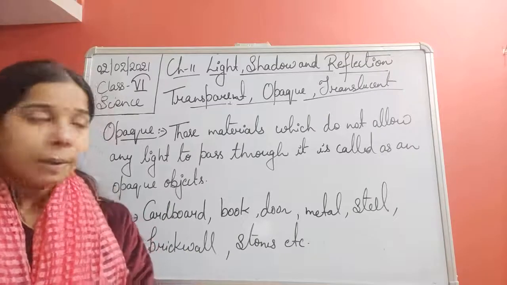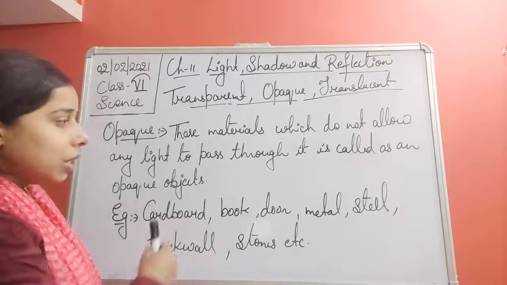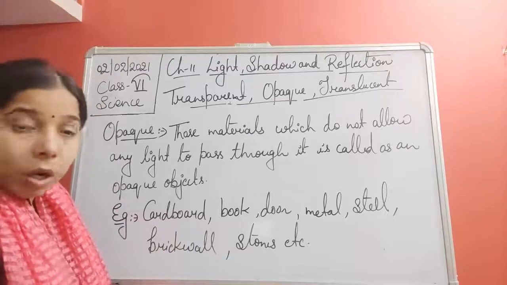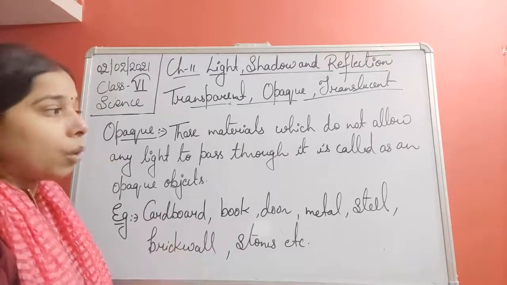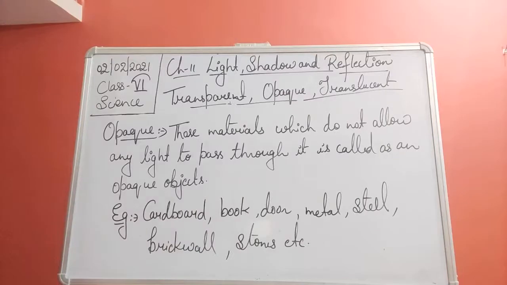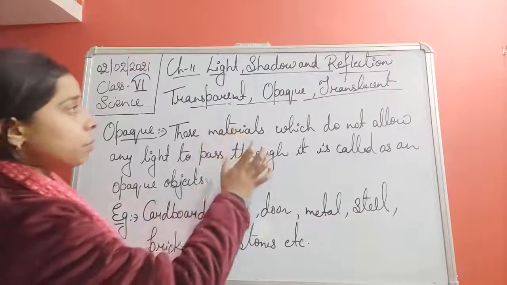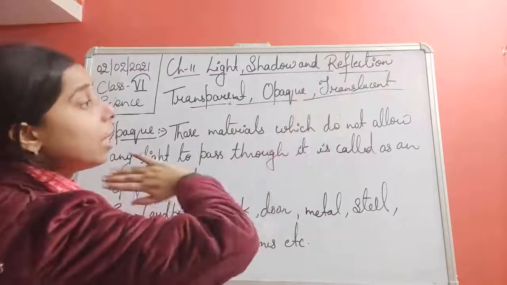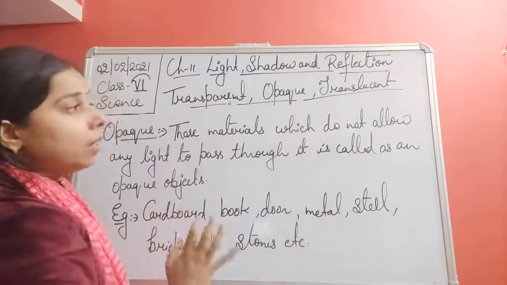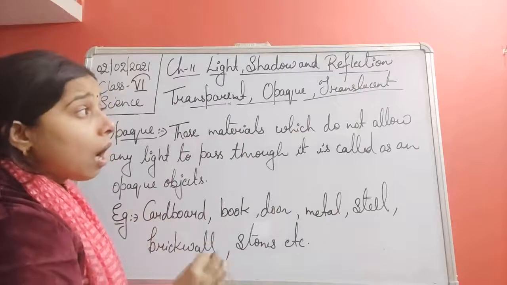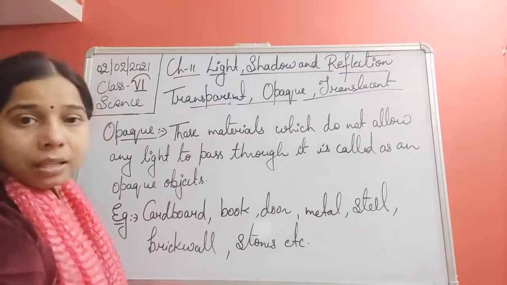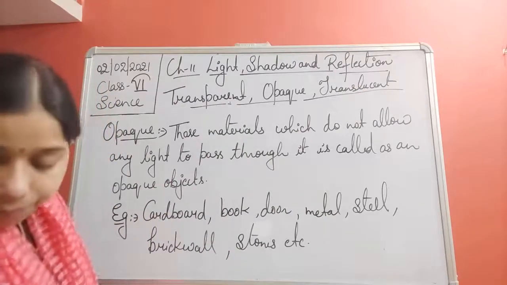So you will see, students, that these all come under opaque objects, since they do not allow the light to pass through. So these are the three things that we have seen, that is transparent, opaque and translucent, depending on how the light rays pass through it, how the light rays behave with it.